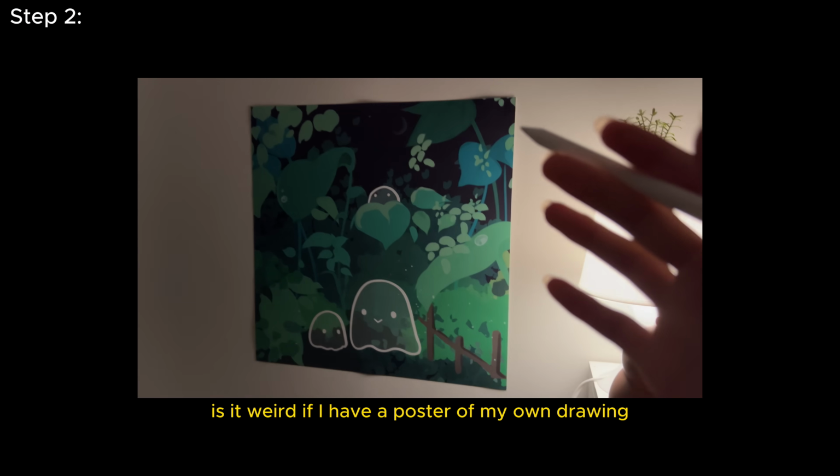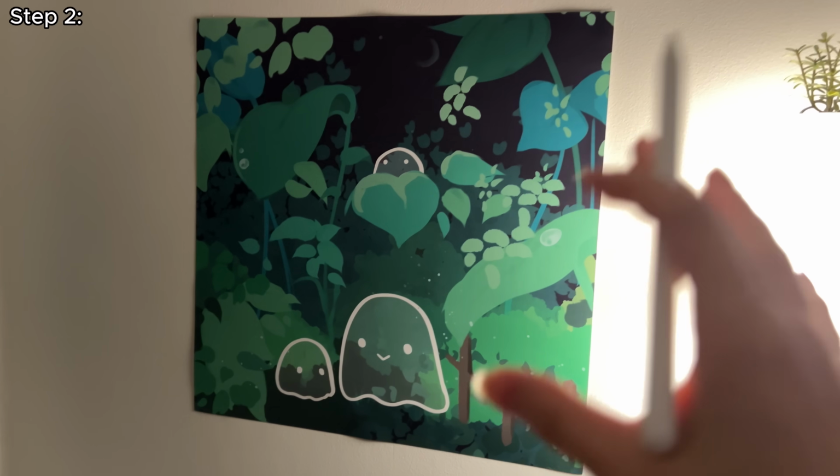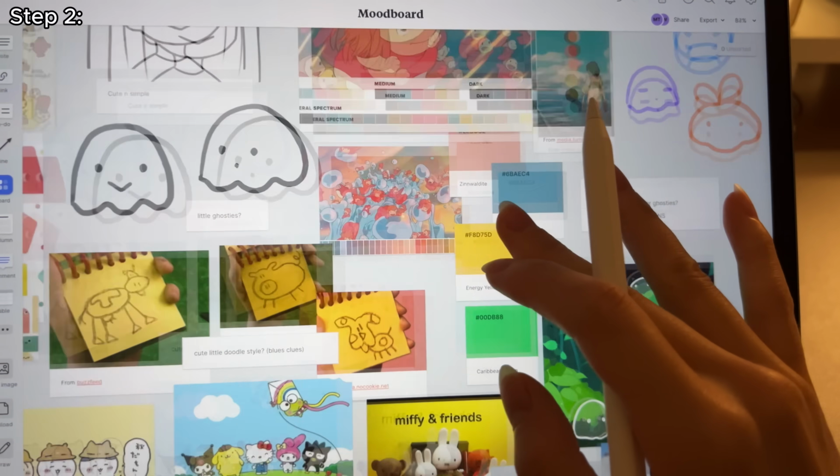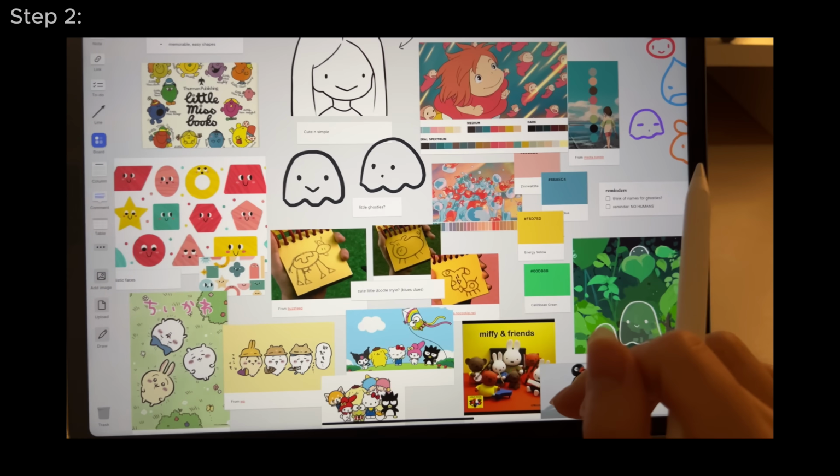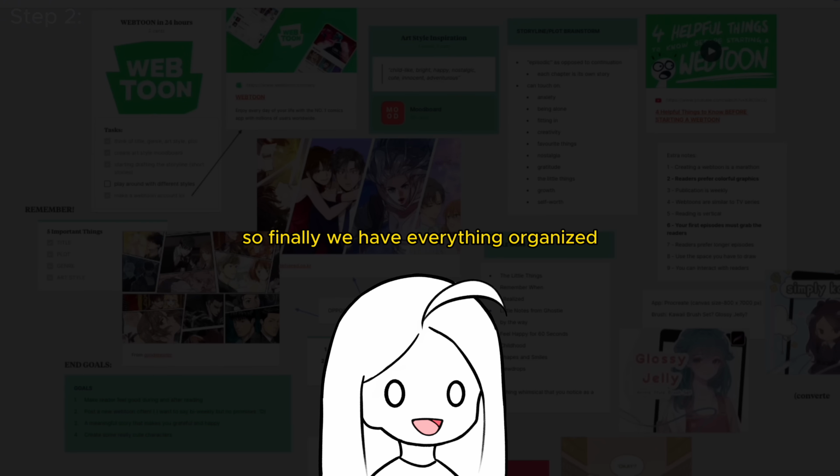Wait, look at this. So I drew this cute little ghost, right? Oh, what is that? Is it weird if I have a poster of my own drawing? Probably is, I'm sorry. I just really like it. Okay, so this is the final mood board. Wow, yeah, okay, this was a fun step. So finally, we have everything organized.